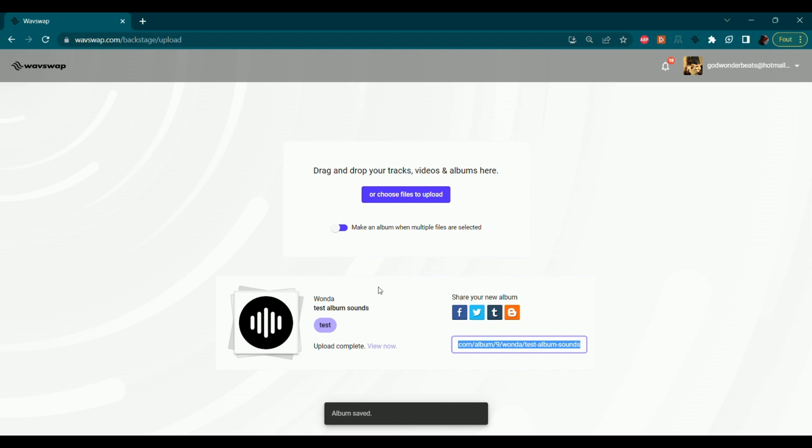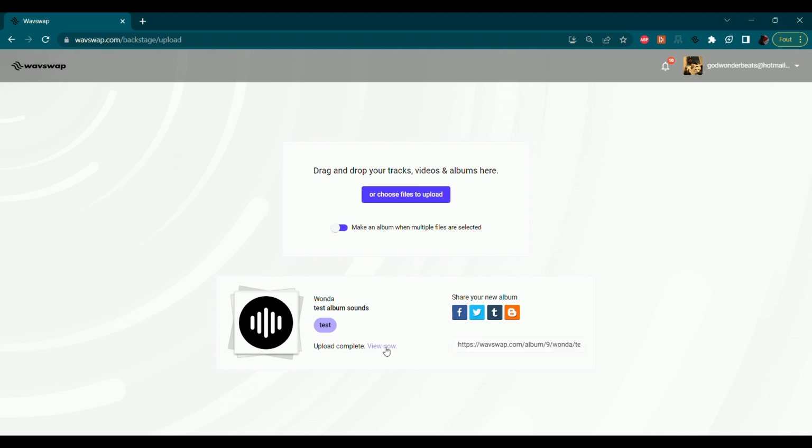Congratulations, your sample pack or sound album is now live on Wavswap. You can copy the link provided and share it with your followers. Remember, when your followers follow you, they will receive a notification by mail on the platform whenever you upload new sounds.